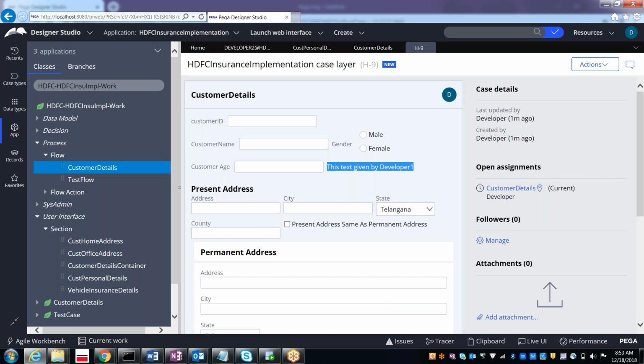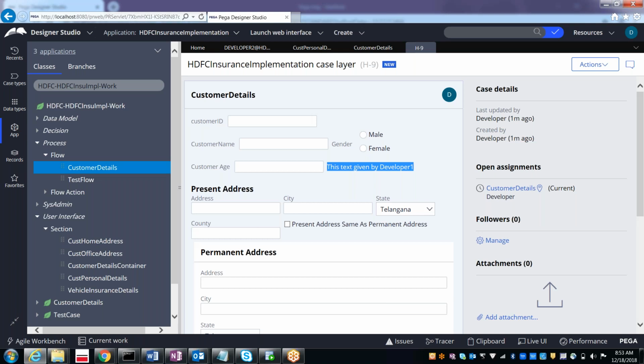So then how can you resolve this issue? Developer 2 is wondering, what happened to my changes? Here it's just a label, so no problem, he can re-enter it again. But in case there are a lot of properties he placed on the section, if he did a lot of changes on the section, then what happens? It is a lot of rework.